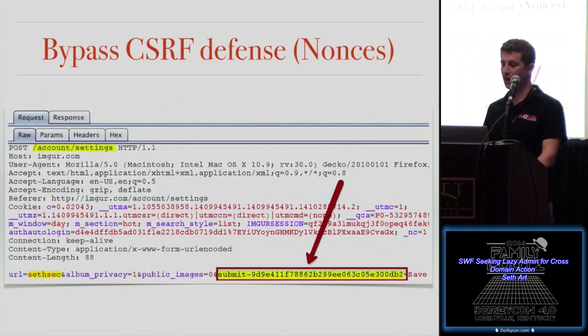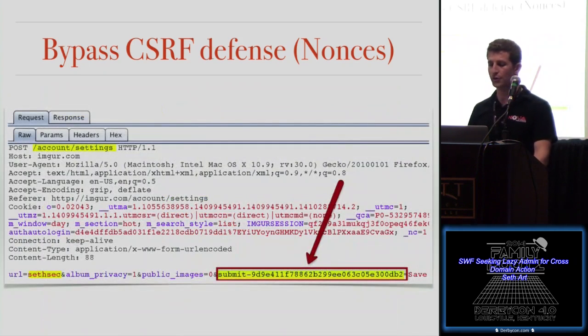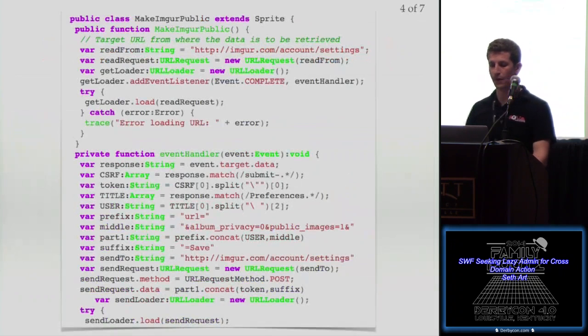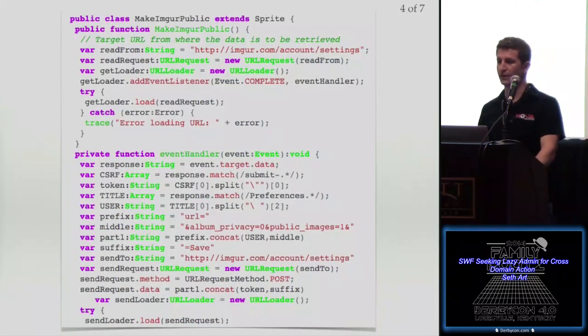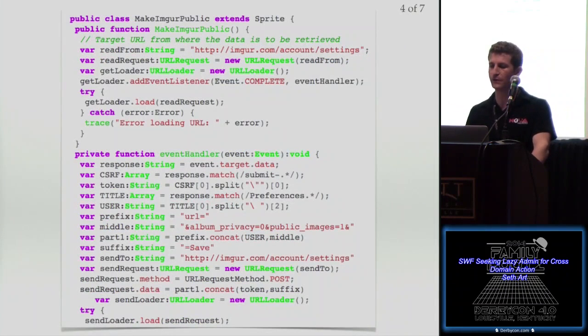So here is the nonce. I just wanted to show you what it looks like. It's a unique token that normally the attacker would have no way of knowing. And our SWF file is going to recreate that entire string at the bottom there. So our SWF needs to do 4 things. This is still based on Gersa's POC, but as you can see, it's heavily modified.